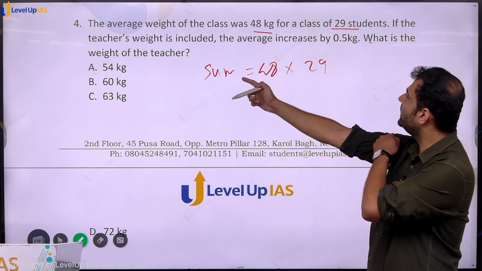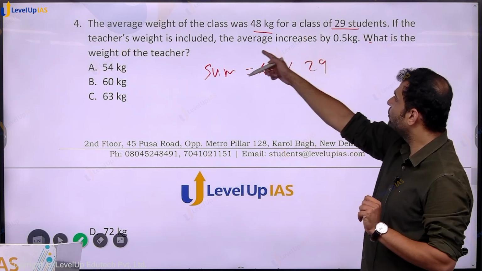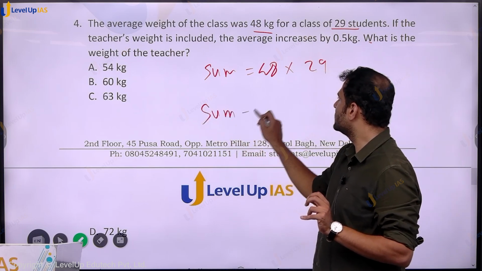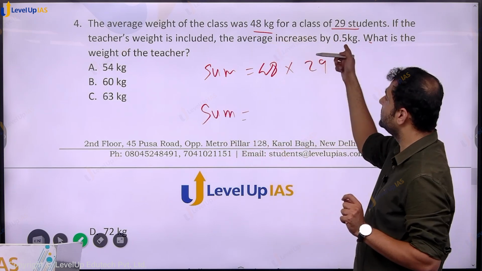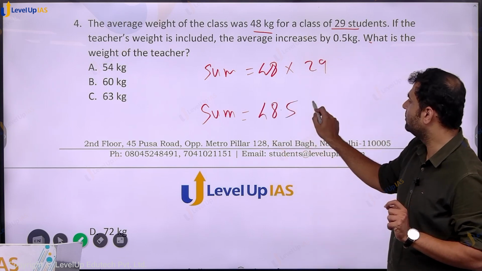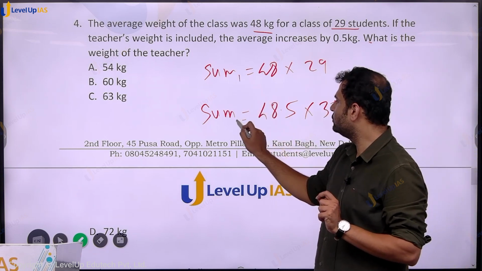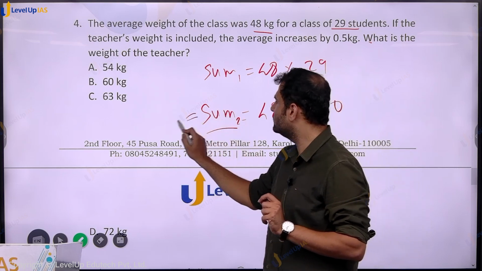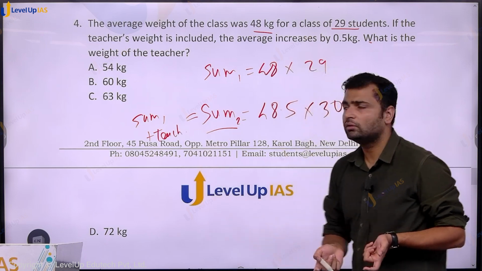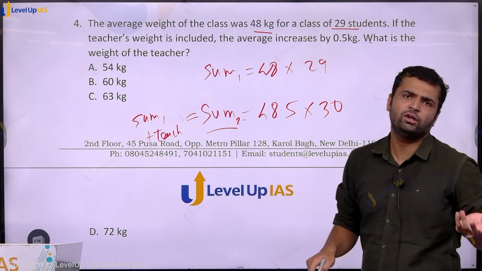If the teacher's weight is included, the average increases by 0.5. So if the teacher's weight is included, meaning another person has been added to the group, 29 becomes 30. So what is the new sum? New sum is equal to new average times new number. The average is 48, which increases by 0.5, so the new average becomes 48.5, and the new number of students is 30. What is the weight of the teacher? Sum 1 and sum 2: the new sum is equal to sum 1 plus the teacher's weight. So just put the value of sum 1 here, subtract from this, and you will have the value of the weight of the teacher. Simple.